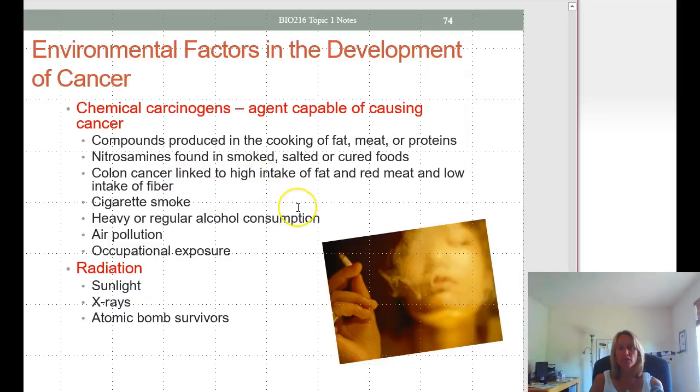Colon cancer has been linked to high fat intake, low fiber, cigarette smoke, of course, heavy alcohol consumption, air pollution, occupational exposure. Of course, radiation, sunlight, obviously cause of skin cancer, X-rays, and of course we see a much increased incidence in cancer in atomic bomb survivors.